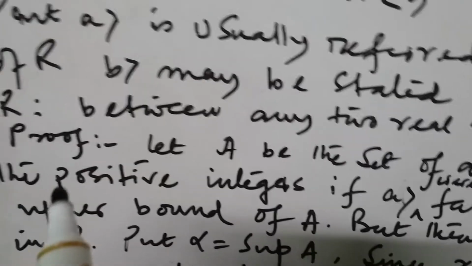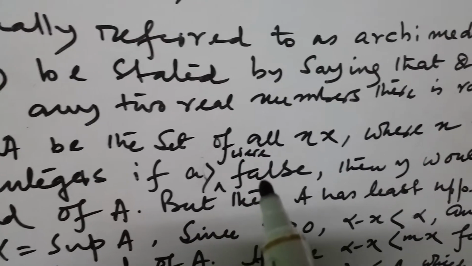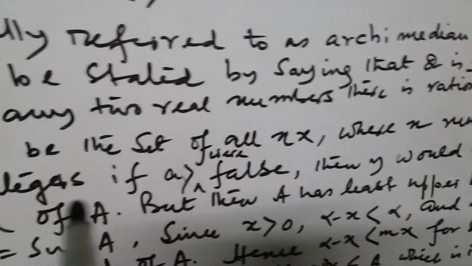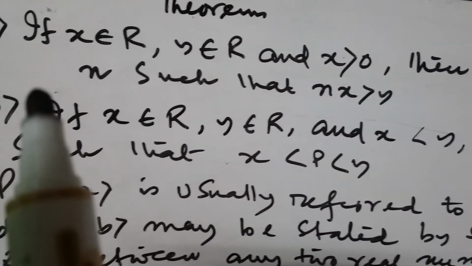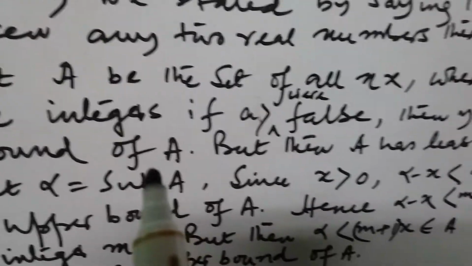Now first, the proof. Let A be the set of all nx, where n runs through the positive integers. If the statement were false, then y would be an upper bound of A. If nx is not greater than y, then y is an upper bound of A.